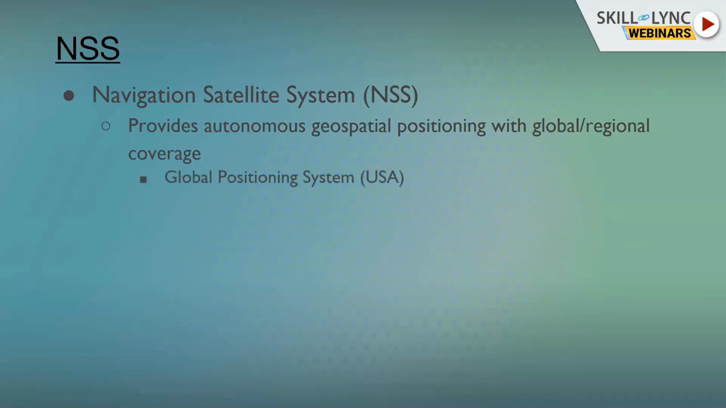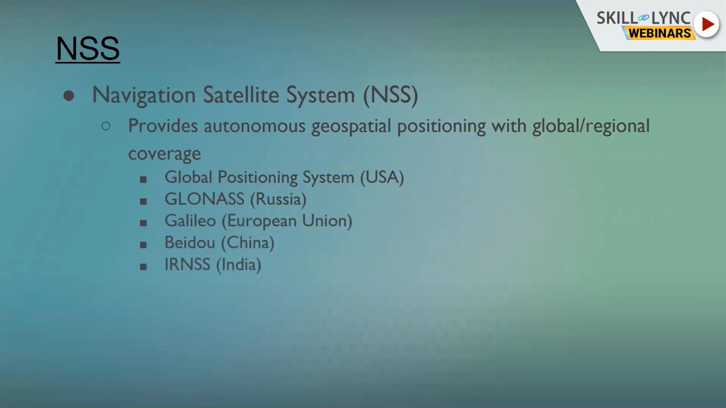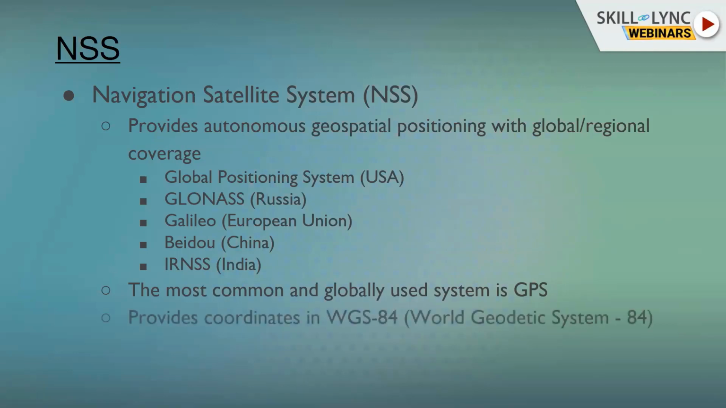A few examples of satellite systems are GPS from USA, then GLONASS from Russia, Galileo from European Union, Beidou from China, IRNSS from India. And out of these, the most common one is GPS, because it was launched almost 30 years back and it is still functional. That's why the number of users of GPS is quite high. It provides coordinates in WGS84.